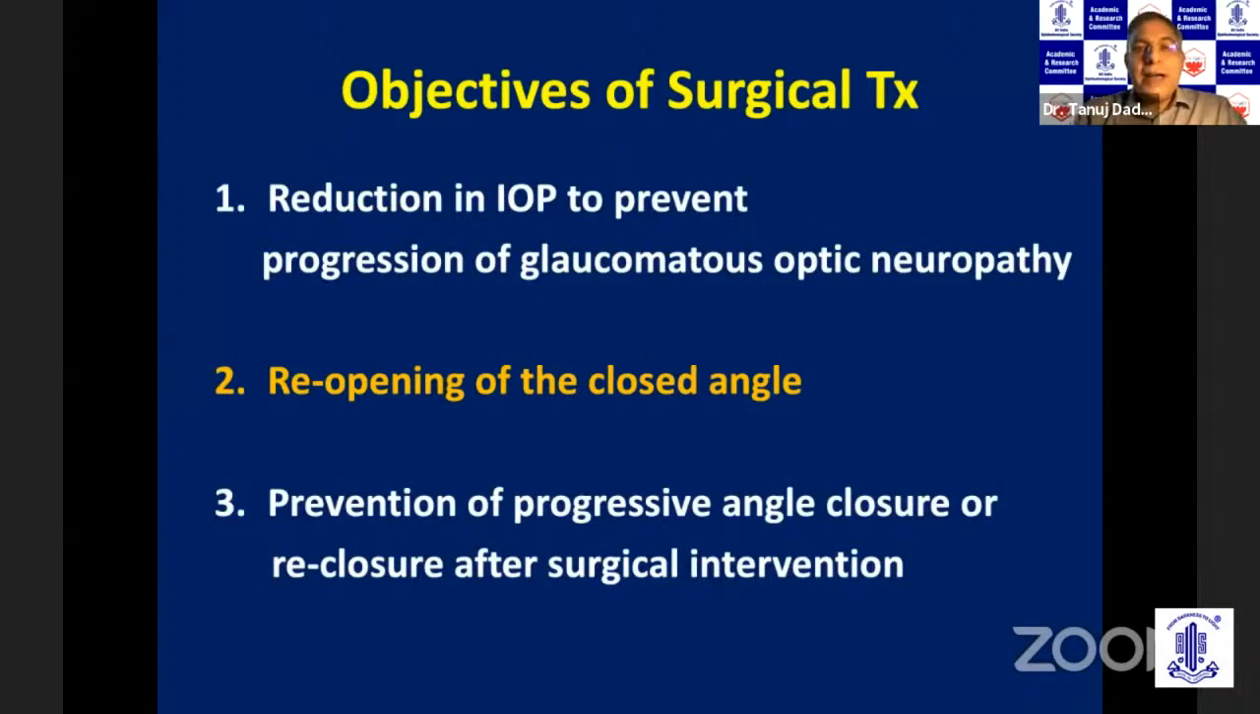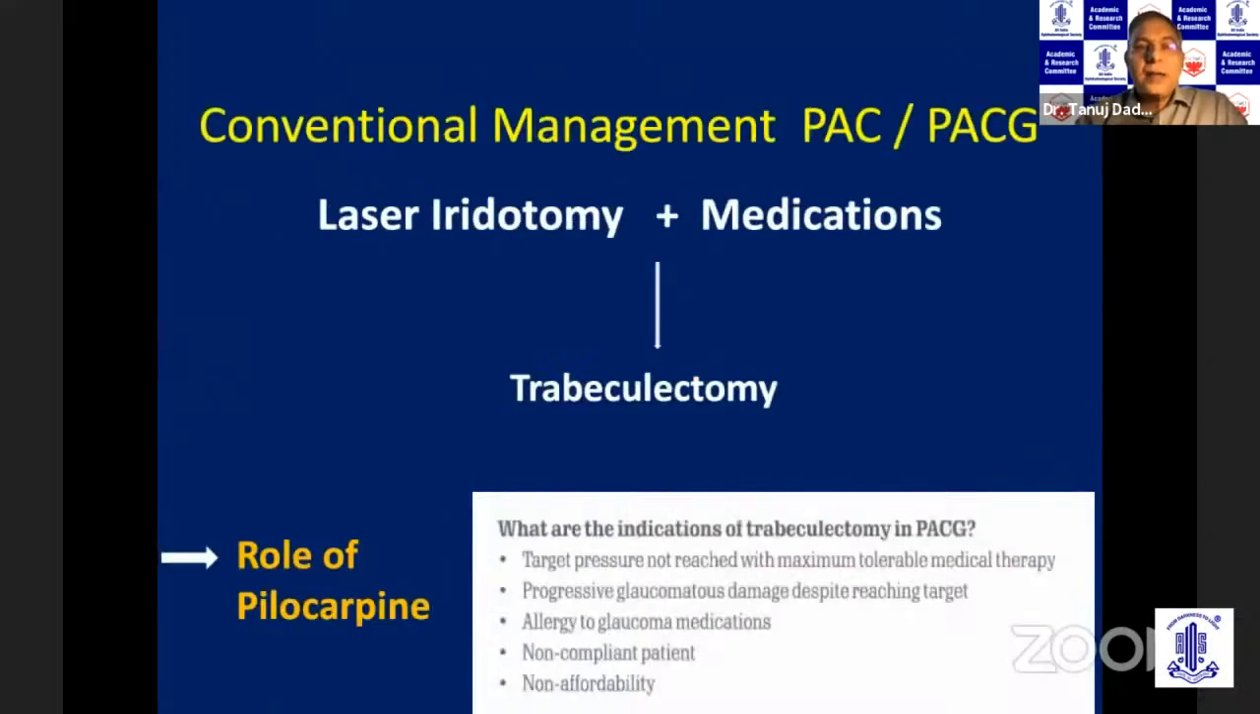So what are the objectives of surgical therapy? You have to reduce the intraocular pressure. But in addition, if you can reopen the closed angle and prevent progressive angle closure, that will be very beneficial. So the conventional management: any patient who comes with primary angle closure disease, you do a laser iridotomy and then treat as if the patient has open angle glaucoma. If the pressure is not controlled, you go ahead and do a trabeculectomy.